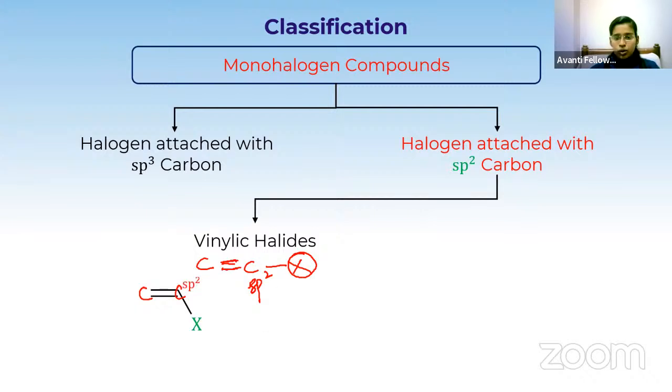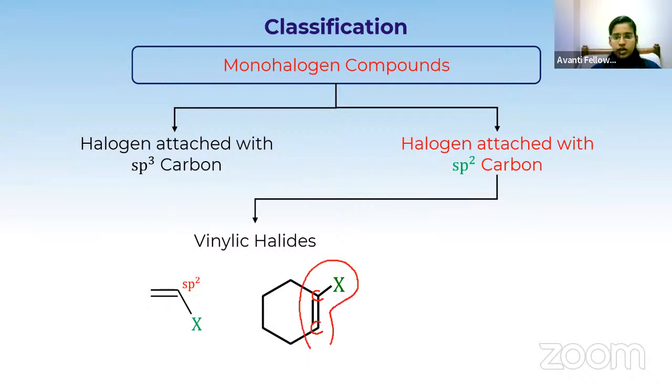I'll show one more example. So here is another example. In the ring system, it is also a vinylic halide only, because the halogen is attached to a double bonded carbon and it has one more double bonded carbon to it. This is the vinylic part, and the halogen attached carbon is sp2 hybridized.